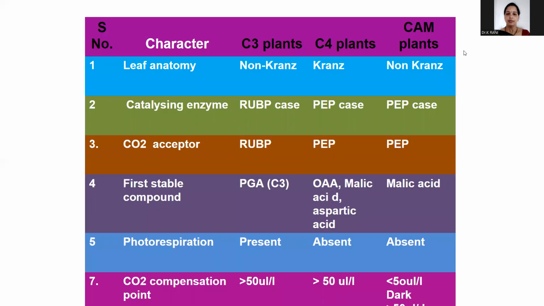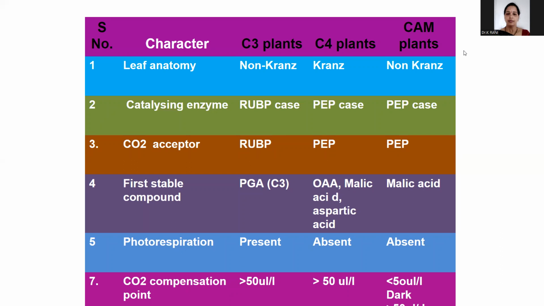Now, what is the difference between the characteristics of C3, C4 and CAM plants? I'll take the main important characteristics. First one is leaf anatomy. Kranz anatomy will be observed only in C4 plants. So why is it Kranz anatomy?